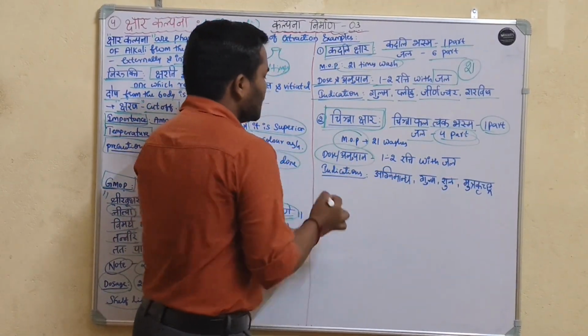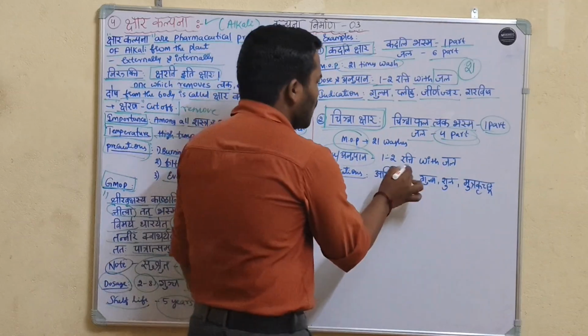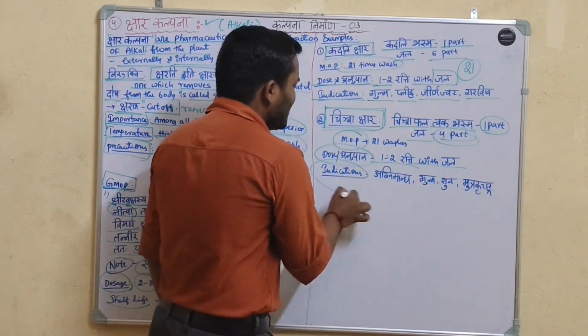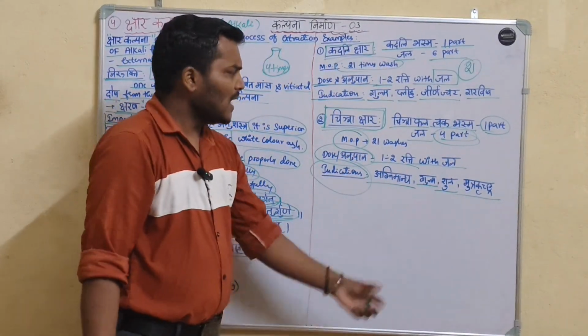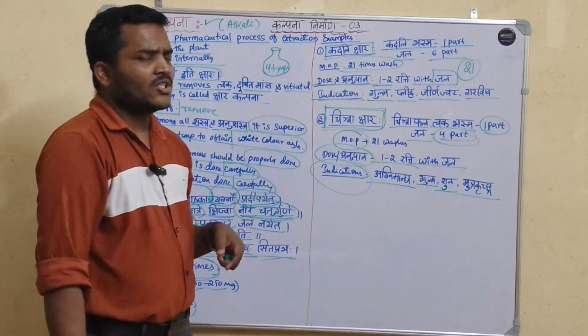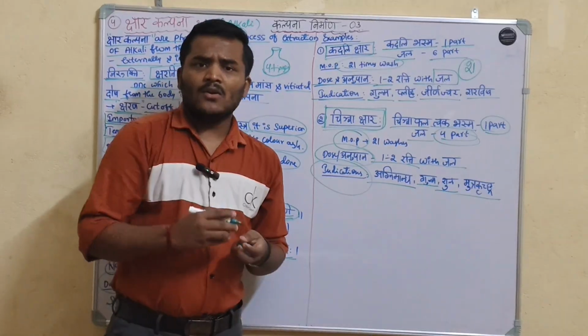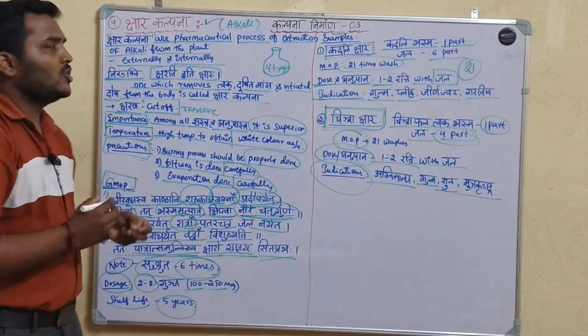Now we discuss dose and Anupana. Same, 1 to 2 rati with Jala, and it is indicated in Agnimandya, Gulma, Shula, Mutrakricchra. In these conditions, Chincha Kshara is indicated. Okay, this is all about Kshara Kalpana.